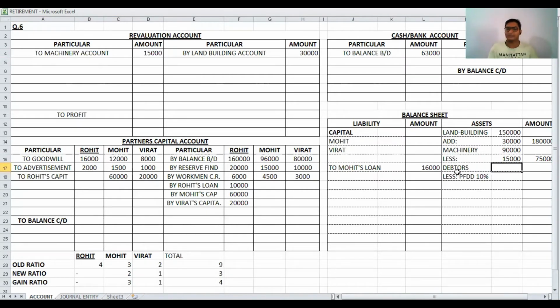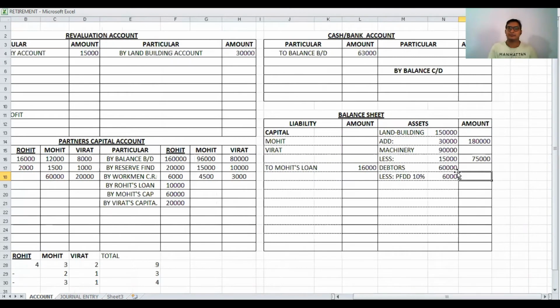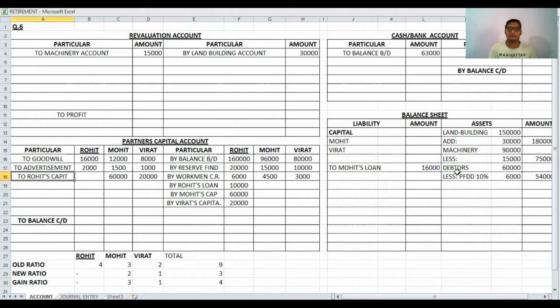Old value of debtors is 60,000. 10% provision for doubtful debts is 6,000. Out of 60,000 we are reducing 6,000, so the net balance is 54,000. Now remember one thing. The new value of the bad debts reserve is 6,000.